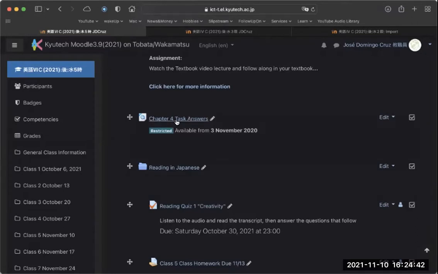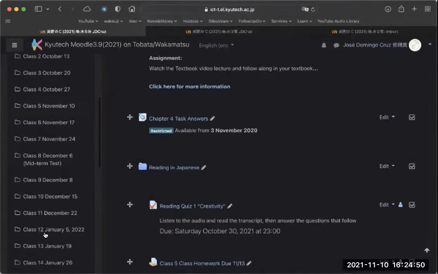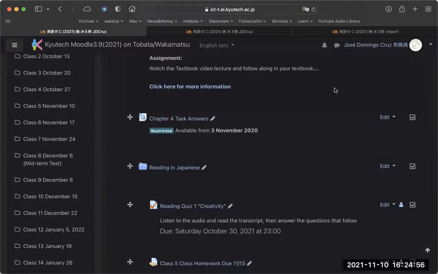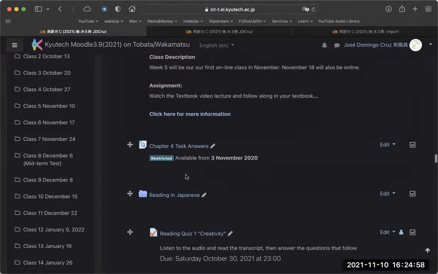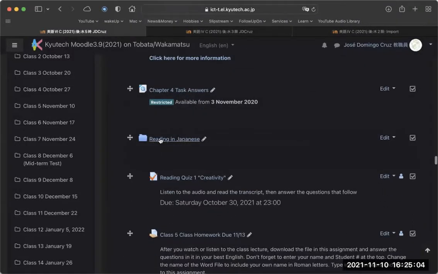First, make sure that you take a look at these task answers. You're going to be needing them when you have your midterm exam coming up. I believe that will be on December 6th. December 6th, you'll be having your midterm exam. So make sure that you download these, take a look at them, and make sure you got the answers correctly. If you still need these readings in Japanese, they're always available.